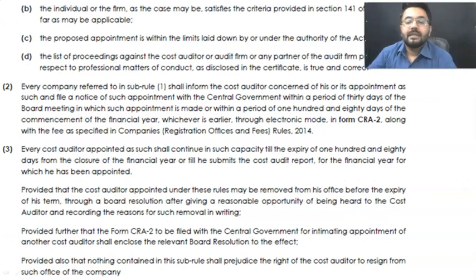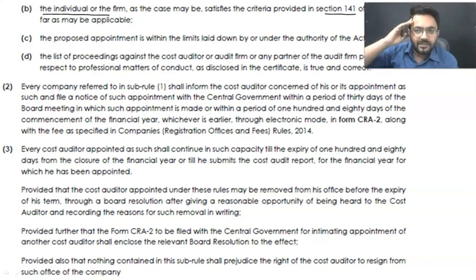Moving ahead, my dear students, the next point is that the individual or the firm must satisfy the criteria laid down in section 141. Sir, section 141 is for that person, right? That is not for a cost auditor. The eligibility conditions remain the same for every auditor, let it be cost, internal, secretarial or statutory auditor. Everybody has to follow the same criteria, my dear students.